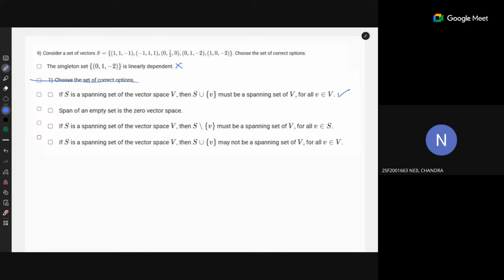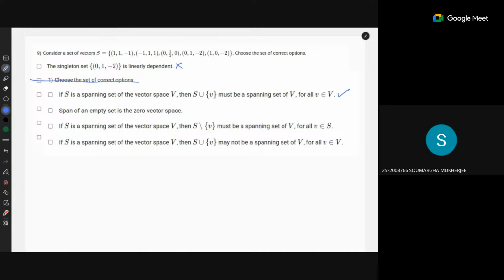Sir, could you please explain option 2 once again? That if S is a spanning set of vector space V, then S union V is always spanning. How to understand that? Okay, anyone want to explain that?